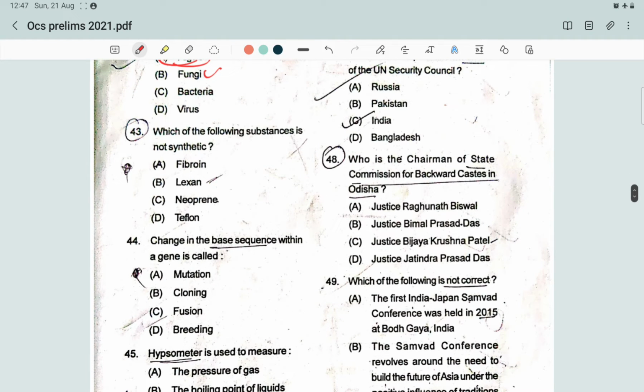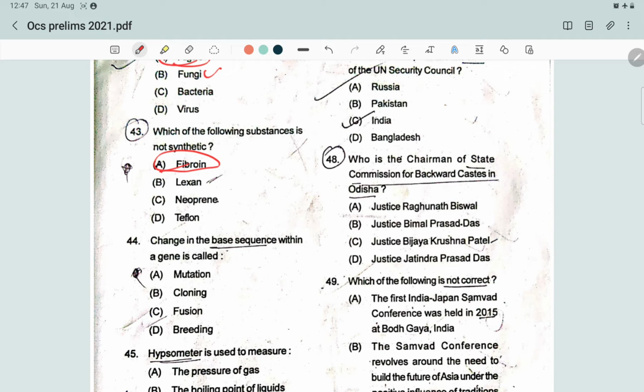Which of the following substances is not synthetic? So the answer is fibroin, because fibroin is an insoluble protein comprising the filaments of the raw silk fiber, and it is nature made. Okay, it is nature made. The answer is fibroin. And what is Lexan?